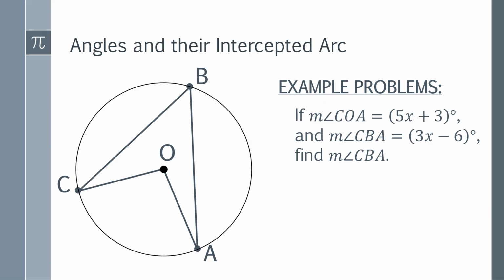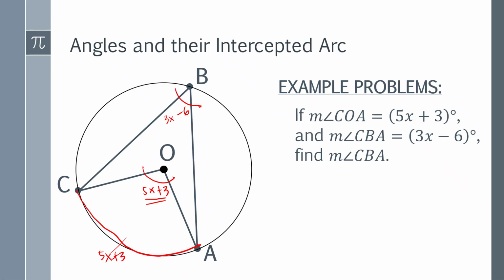Remember this. The first one, COA, as you can see here, is 5x plus 3. And this one is 3x minus 6 degrees. To find the intercepted arc AC, if you apply again the central angle intercepted arc postulate, if this is your 5x plus 3, therefore your intercepted arc must also be 5x plus 3.